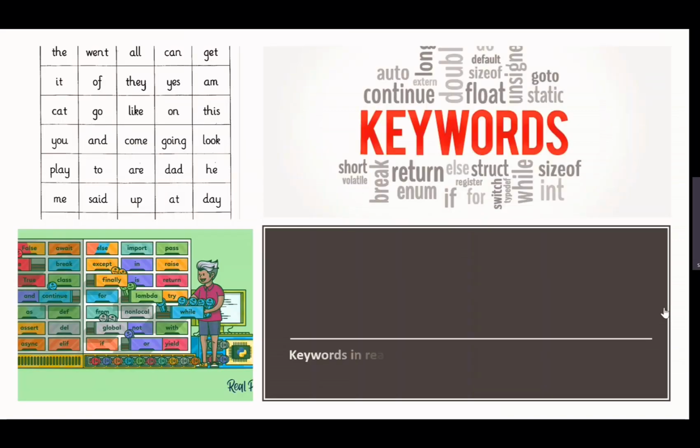So these are keywords. If you see, there are so many reserved words in programming: while, struct, return, short, break, continue. These are all programming words. In the real world also, you could see cat, go, like, come, going, said, day. There are so many words in the real world also that we have as reserved words. We won't keep those names for any persons or any animals, as they are already reserved for a specific purpose. In the same manner, in the programming world also, we have reserved some words as keywords.